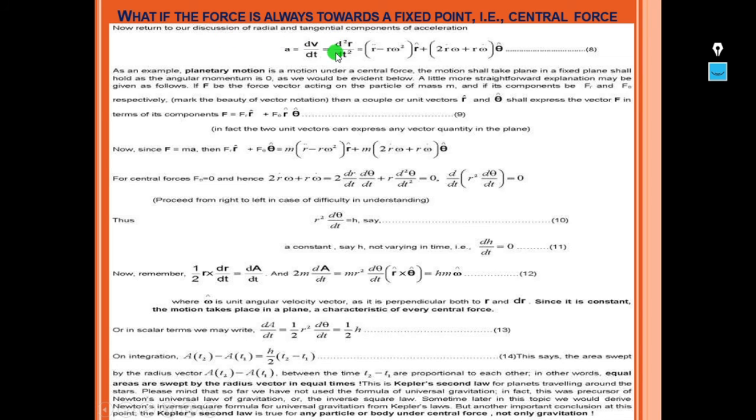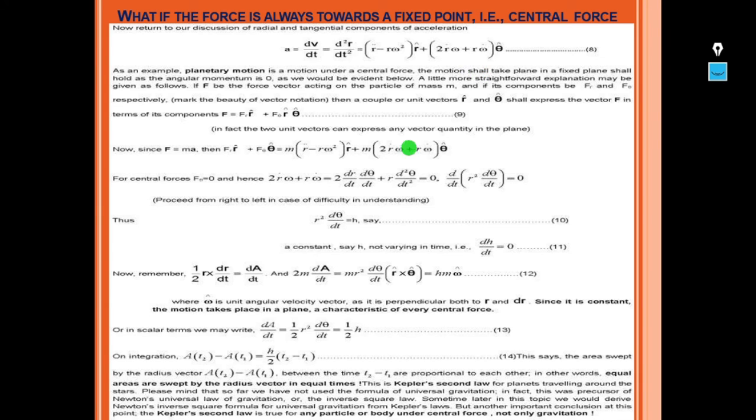Now return to our discussion of the radial and tangential components of acceleration that we have taken here. As an example, planetary motion is a motion under a central force. So we know that the motion shall take place in a fixed plane, as the angular momentum is constant, as would be evident below. A little more straightforward explanation may be given as follows.